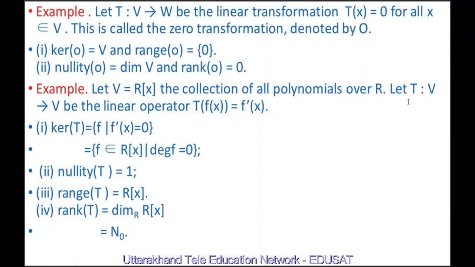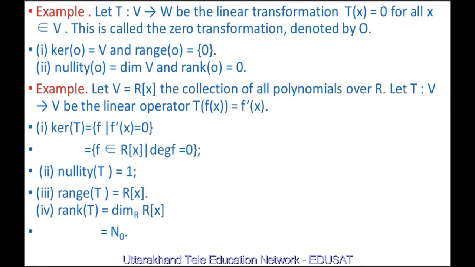Let T be a linear mapping from V to V defined as T(f(x)) = f'(x). It means the image of polynomial f(x) under T is denoted by f'(x). Therefore, the kernel of T consists of all the vectors f for which f'(x) = 0, or f belonging to R[x] such that degree of f = 0. Nullity of T is equal to 1. Range of T is equal to R[x], which is the collection of all the polynomials over R.